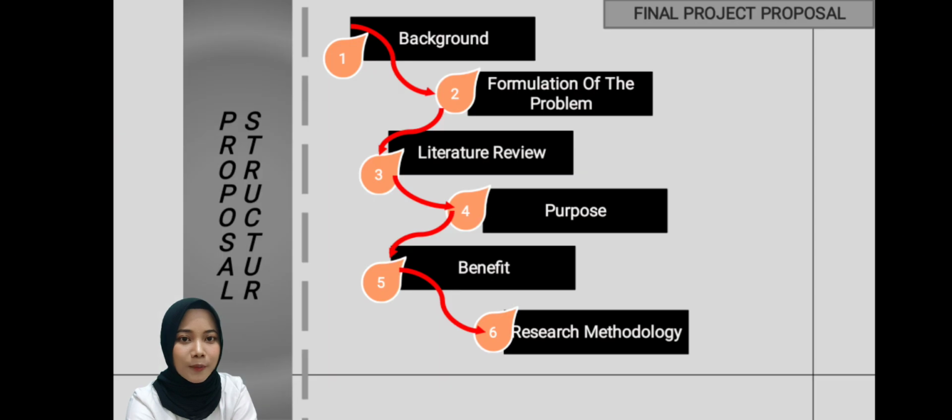Okay, next there is the proposal structure that I will present, consisting of: 1. Background, consisting of research background and research object background. 2. Formulation of the problem. 3. Literature review. 4. Purpose of research. 5. Benefit of research, and the last is research methodology.